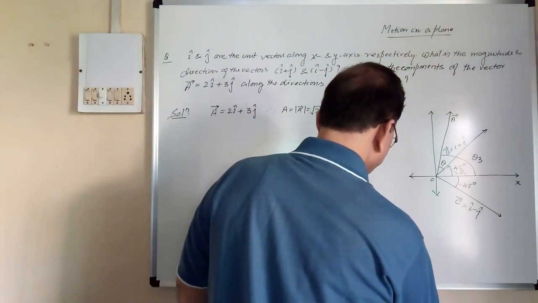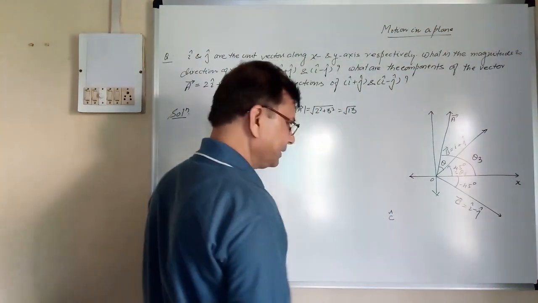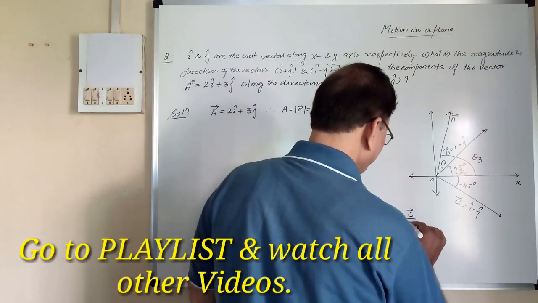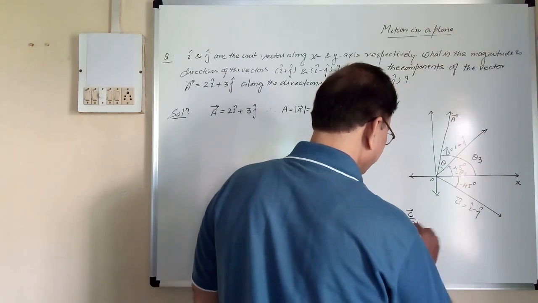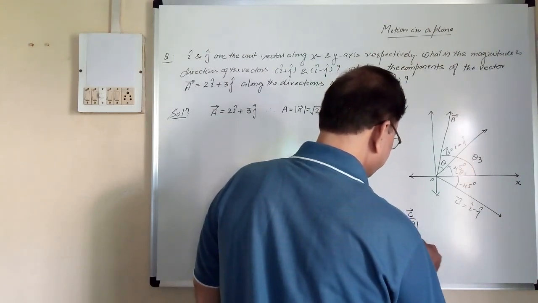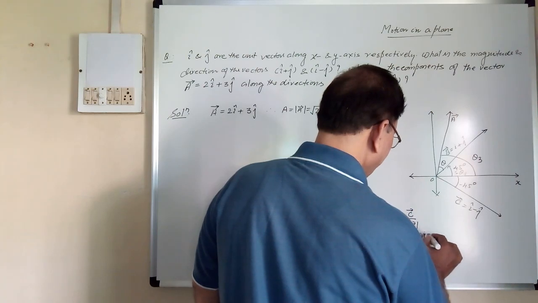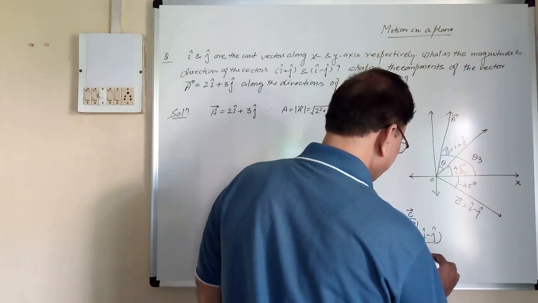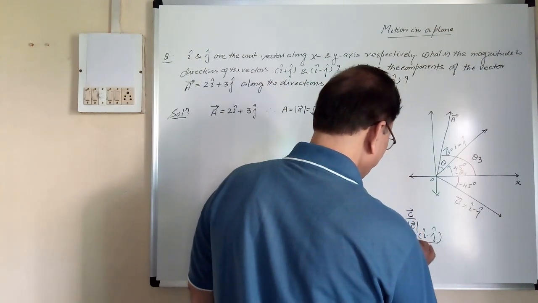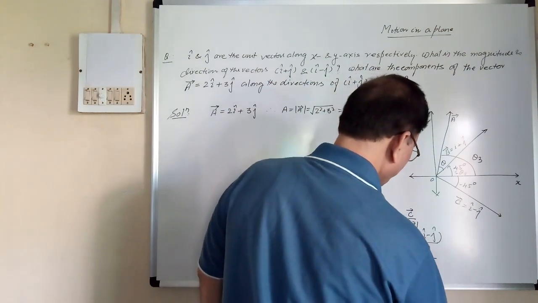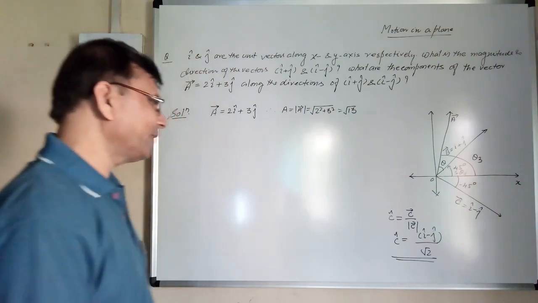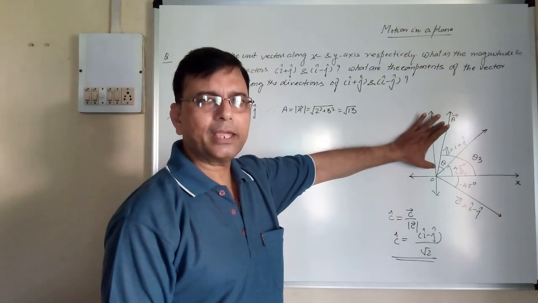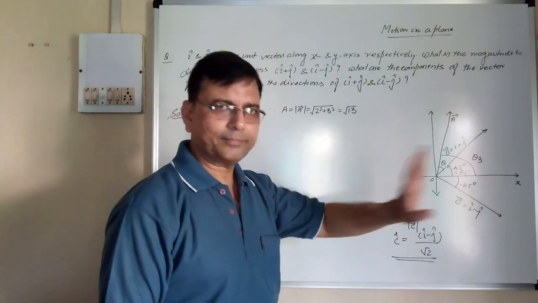So unit vector of C is C cap. C cap is equal to C vector upon mod of C vector. Right? So C vector is i minus j. Mod of C is under root 2. So unit vector along C is known. And we have to find the magnitude of component of A along C.